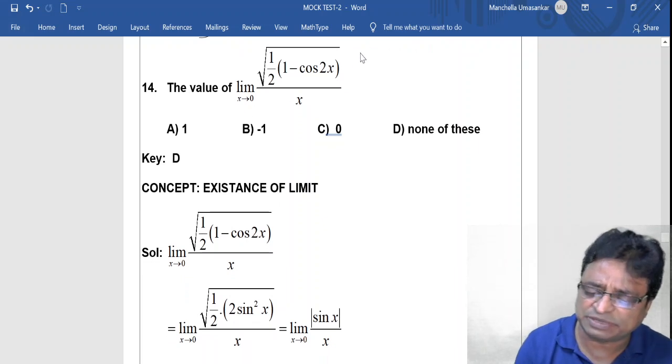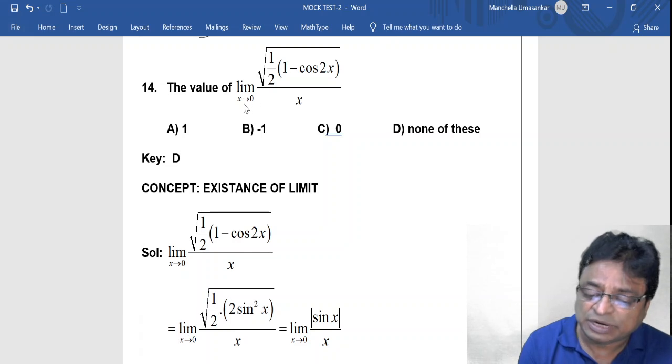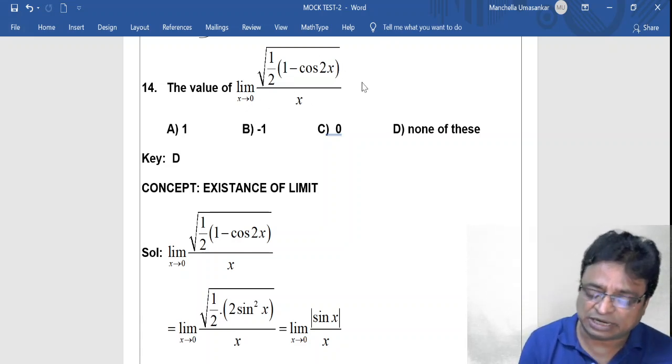And the 14th question, this is my favorite question, because several times, even in 2020, a number of times questions were repeated based on this. Whenever a square root problem or limit problem is given, at x is equal to 0, if you substitute it, you will get 0 in the root.